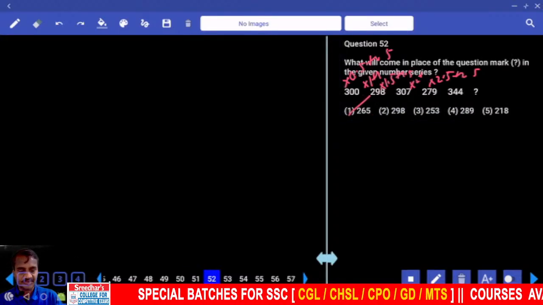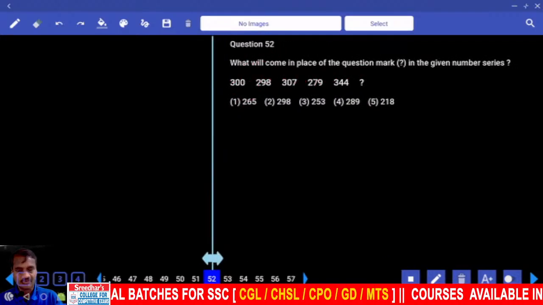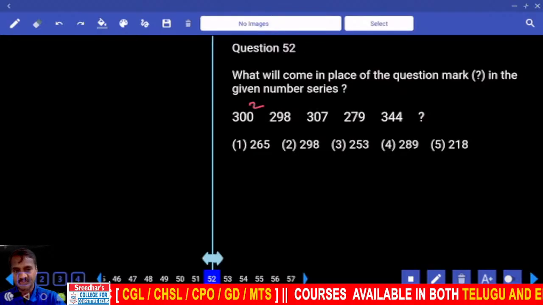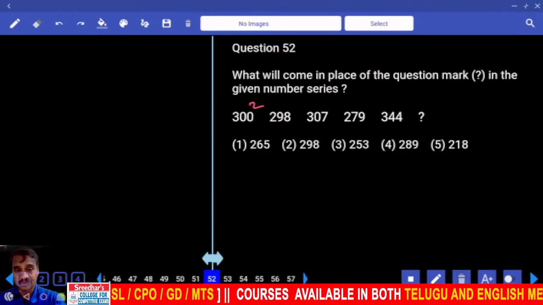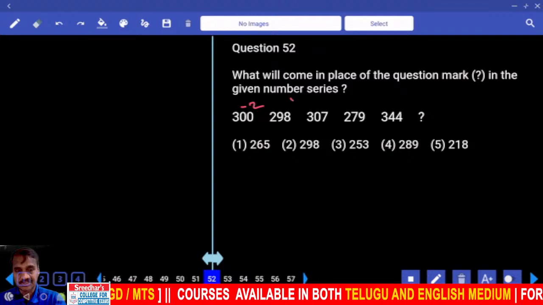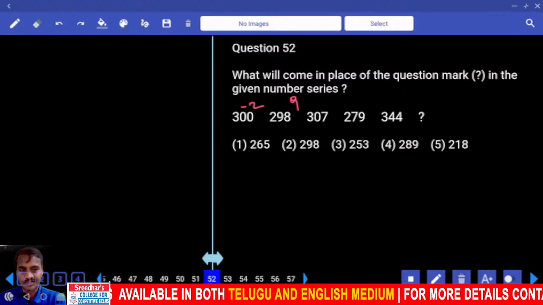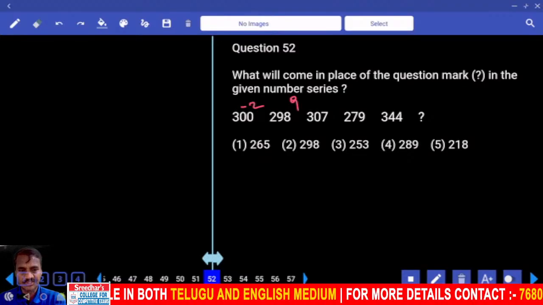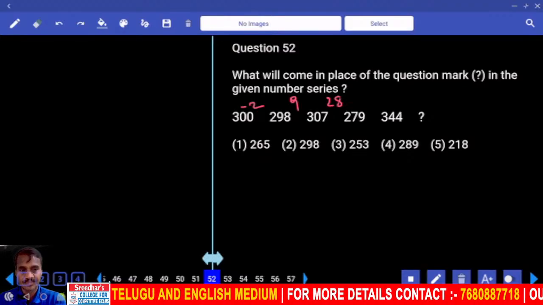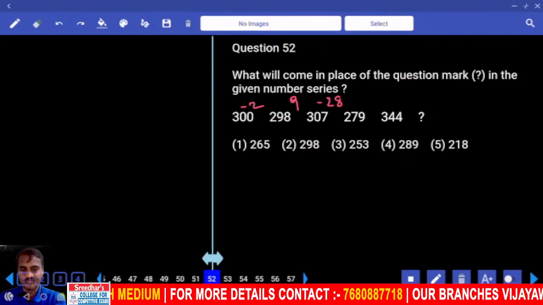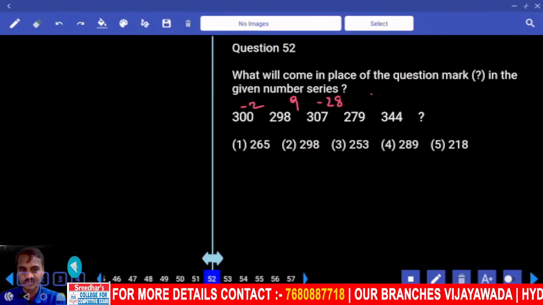Then next one, 52. Now in this 52, the numbers are 300, 298. 300, 298 difference 2. 298 to 307 plus 9. 307 and this one. And 21 and 7, 28. Minus 28. 279 and 344. 21 plus 44, 65.